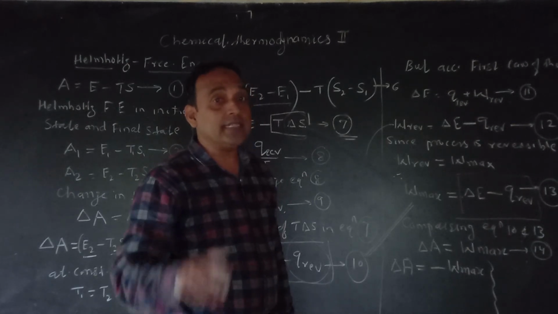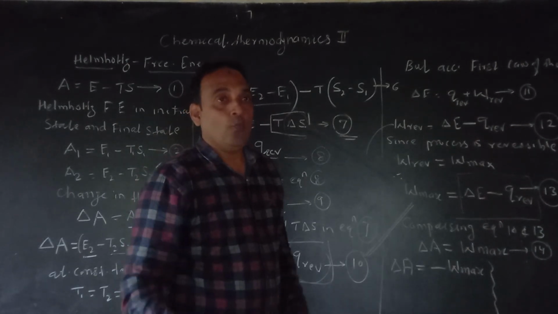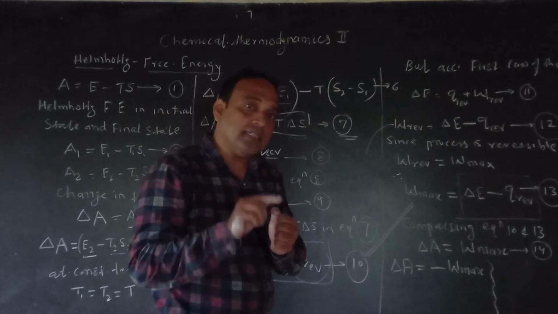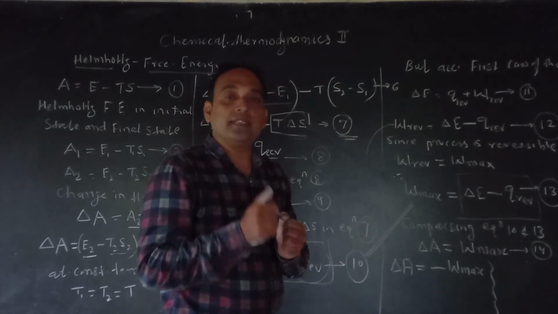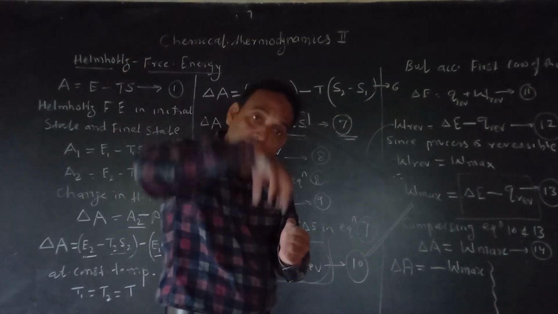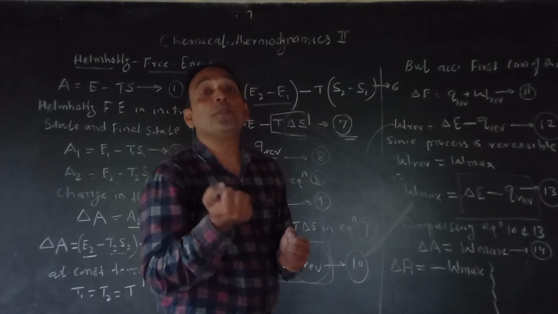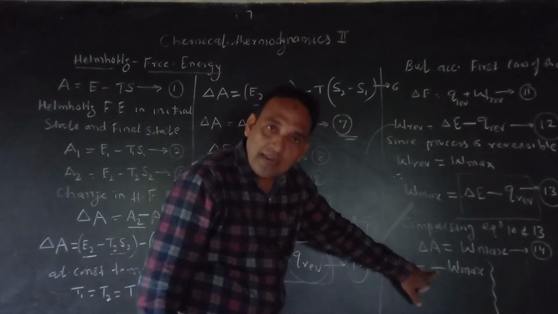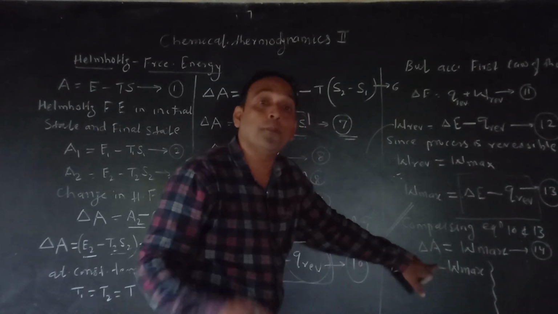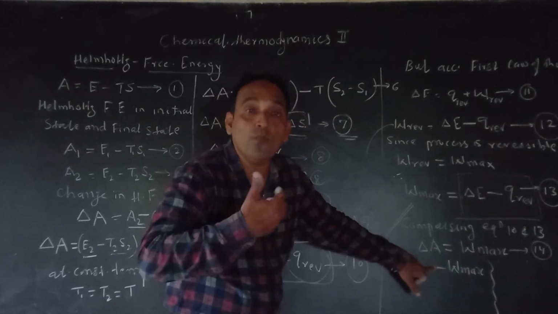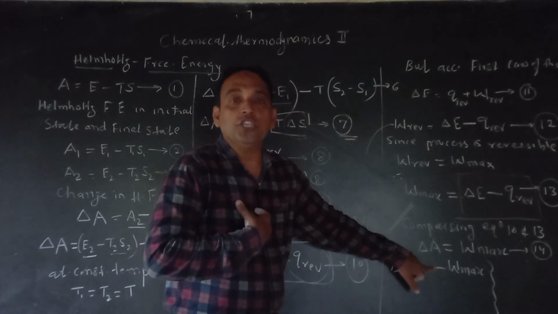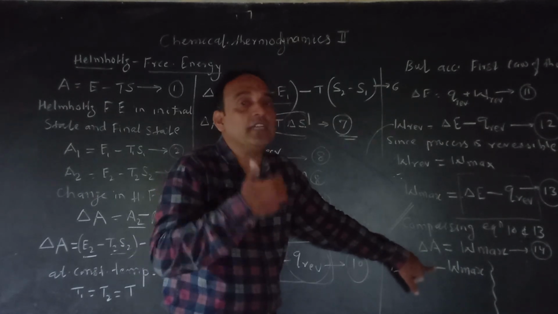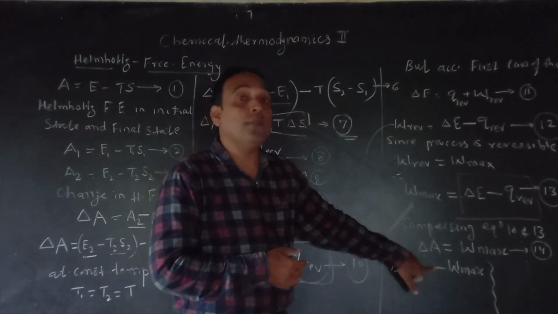The sign convention we will discuss in the second video lecture. When work is done by the system, W max is minus, and when work is done on the system, W becomes plus. So here why am I putting the minus sign? Because work is done by the system. The system is doing work, it is using its internal energy, so definitely there will be a loss of internal energy, and that's why this sign becomes negative.